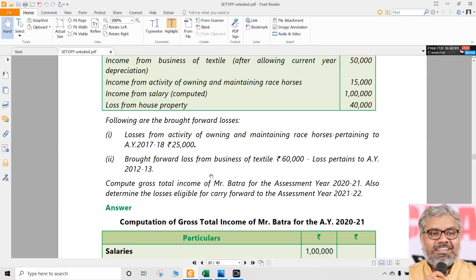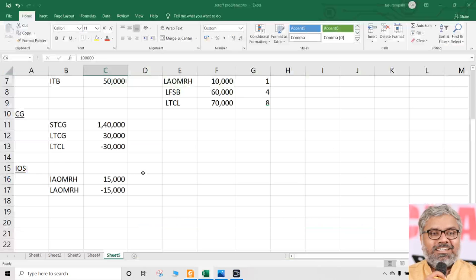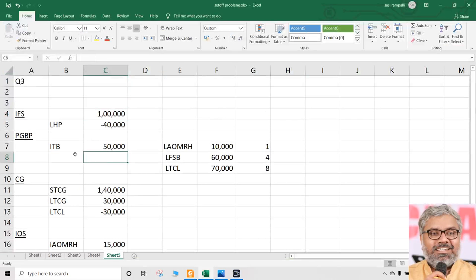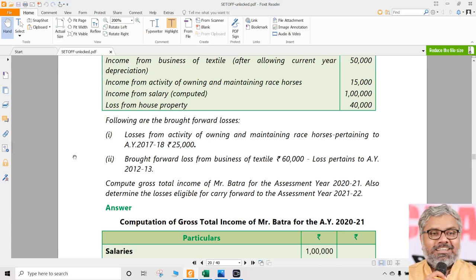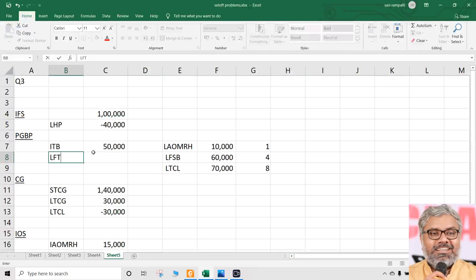So what about 8 years from 12-13? So 13-14, 14-15, 15-16, 16-17, 17-18, 18-19, 19-20 and 20-21. So the 8th year is 2021. So we are exactly in the 8th year. So the question is whether this 60,000 business loss can be set off now or not. The answer is yes. Loss from business. Which type of business are we talking about? Textile business only.